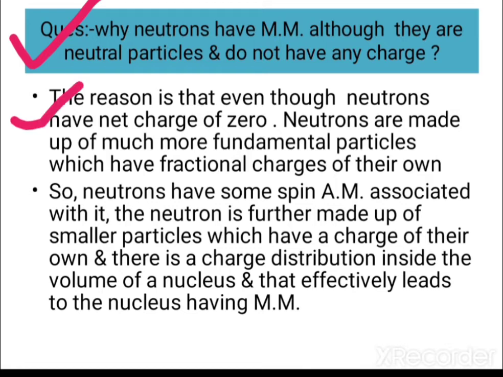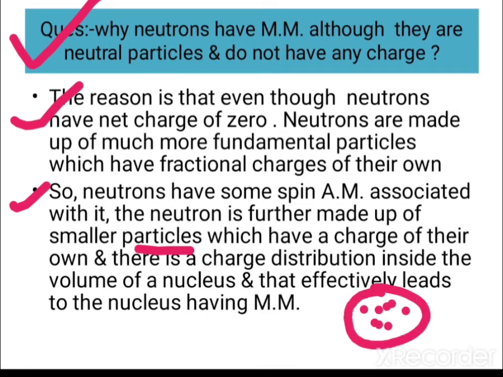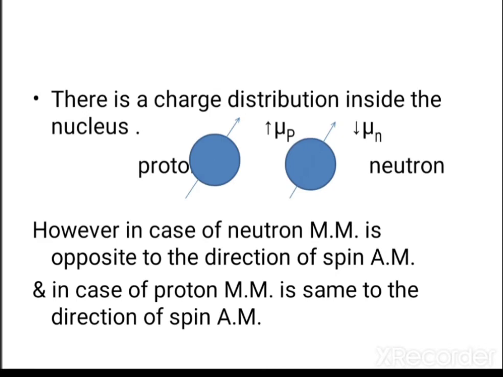Neutrons have some spin angular momentum associated with them, and the neutron is further made up of smaller particles which have a charge of their own, and there is a charge distribution inside the volume that effectively leads to the neutron having magnetic moment. So that's the reason neutrons have magnetic moment. There is a charge distribution inside.